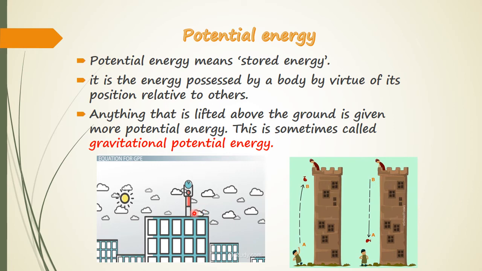The amount of gravitational potential energy stored in a raised body depends upon its mass, how high above the ground it is, and how much gravity is pulling on it. You can take different examples, and some are given here.